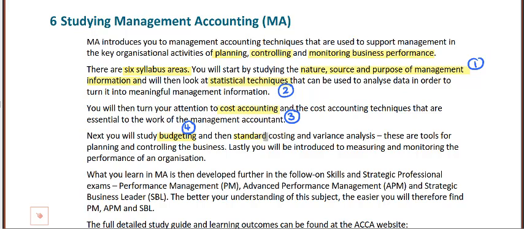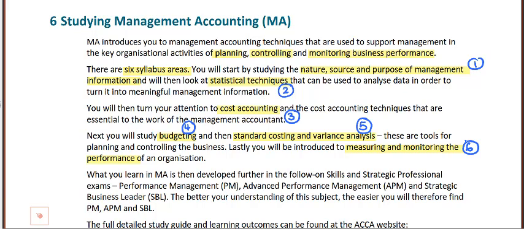You'll then look at standard costing and variance analysis. This is the control part of management accounting. How have we done against our budget? And finally, we're going to be looking at measuring and monitoring performance. So have your profits increased or decreased, and what does this mean? So 6 key areas of your syllabus.